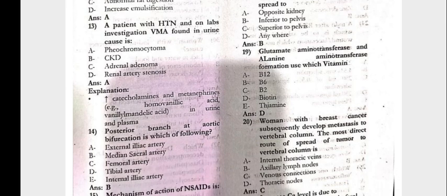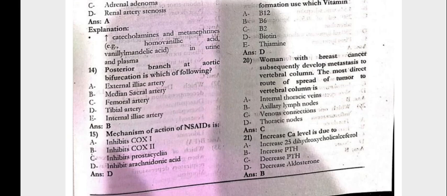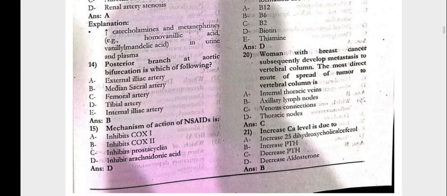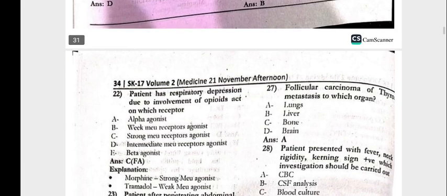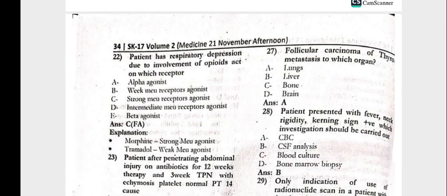19, the glutamate aminotransferase and alanine aminotransferase formation use which vitamin, that is the biotin. 20, the woman with the breast cancer subsequently developed metastasis to the vertebral column. The most direct route of spread of the tumor to the vertebral column is with the venous connections. 21, the increased calcium level is due to the increased PTH. 22, the patient has the respiratory depression due to the involvement of opioids, act on which receptor, that is a strong mu receptor agonist.